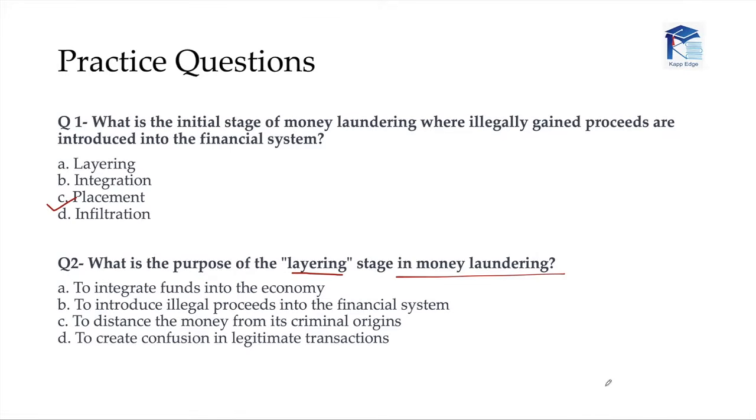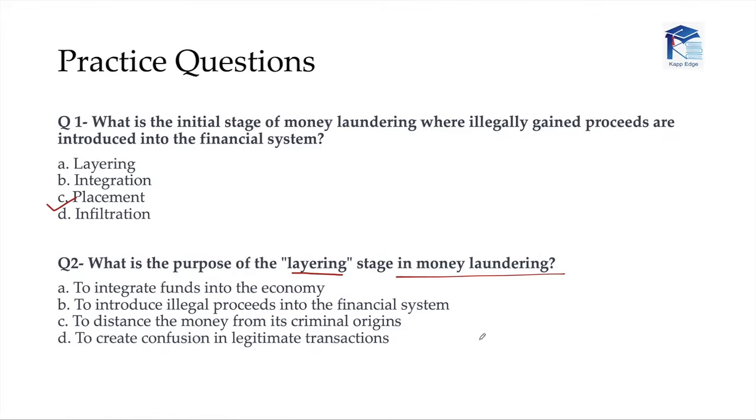So that regulators cannot see. And why does the launderer want that? Because we know that the origin of money laundering lies in illegal proceeds. That means the criminal has all the reason to layer it up. That sounds logical to me.